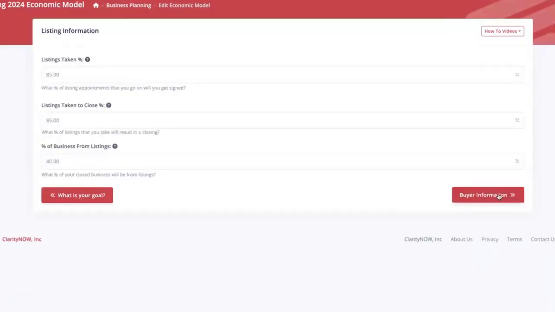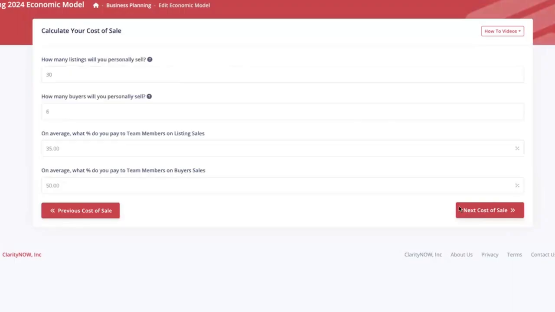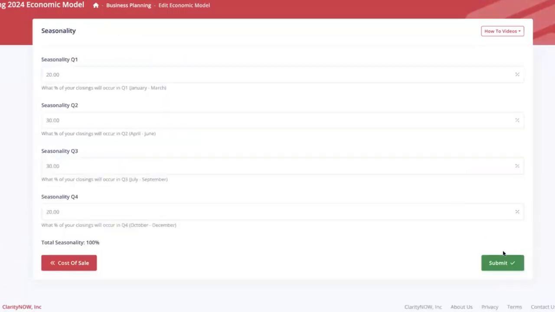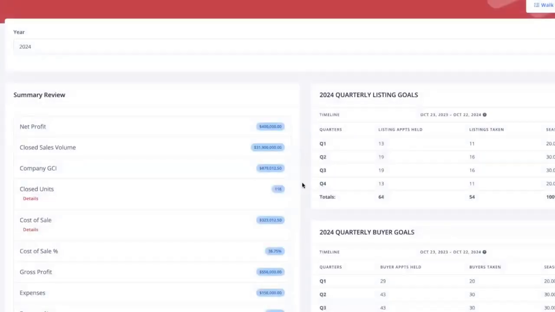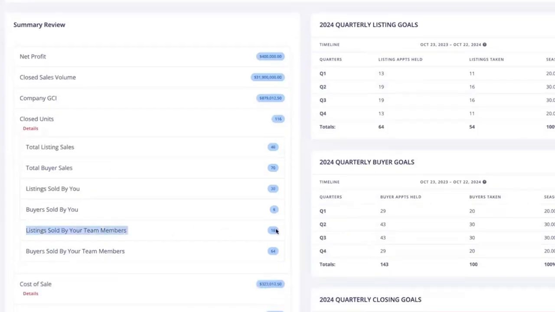I'm not going to change anything else. I'm going to keep everything else the exact same. I'm going to keep my production the same. I'm not changing anything but my profit goal. Clicking all the way through. And now to net $400,000, it's 116 units, and I'll need to have 16 listing sales and 64 buyer sales from my team. Let's say for me, that looks a lot better.